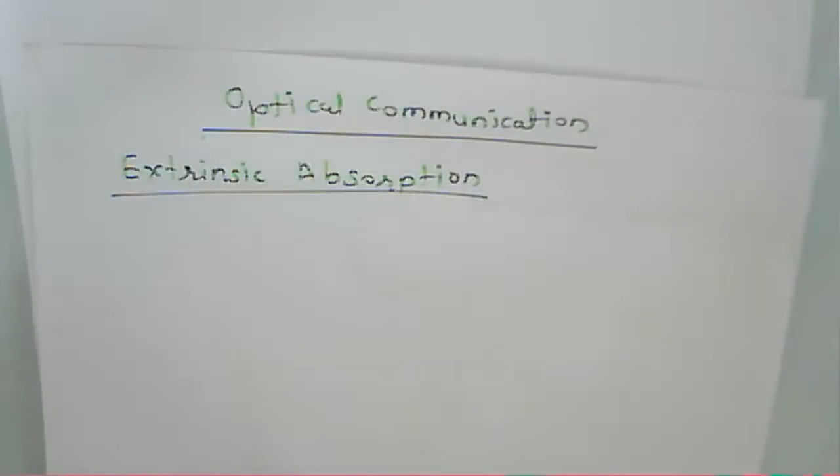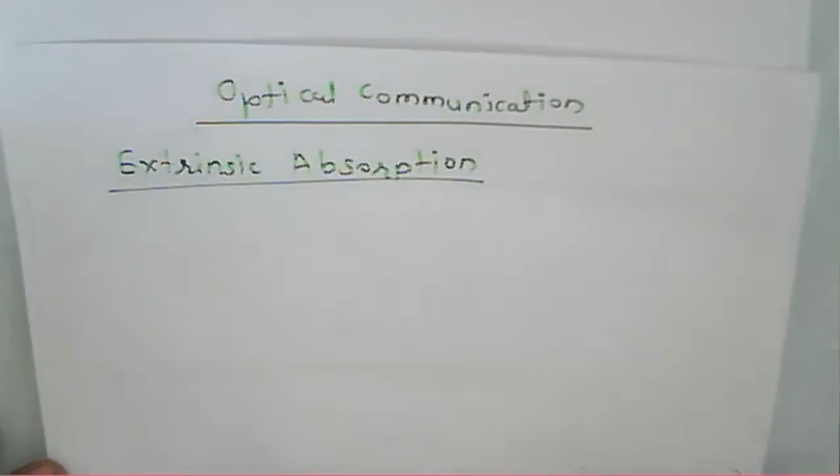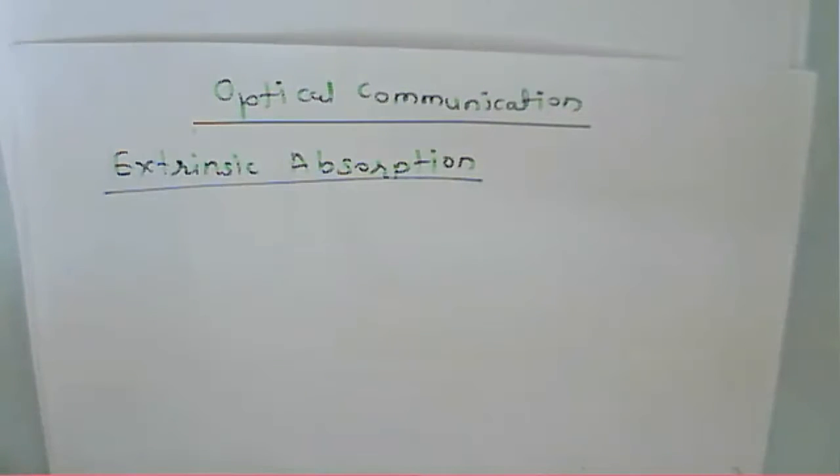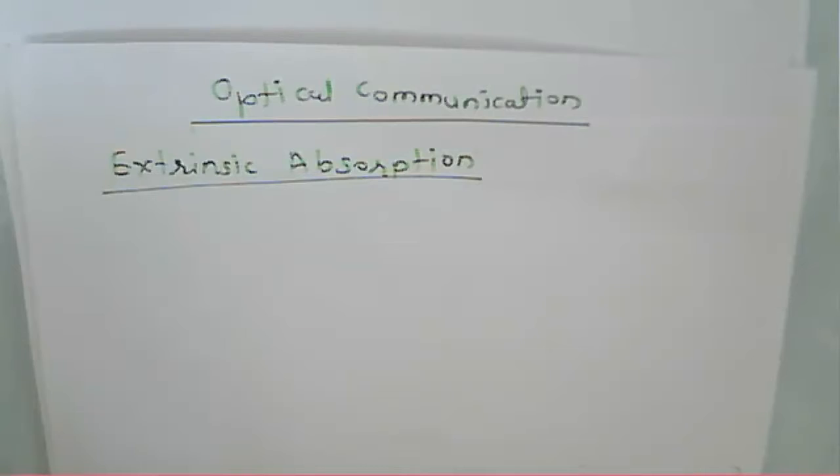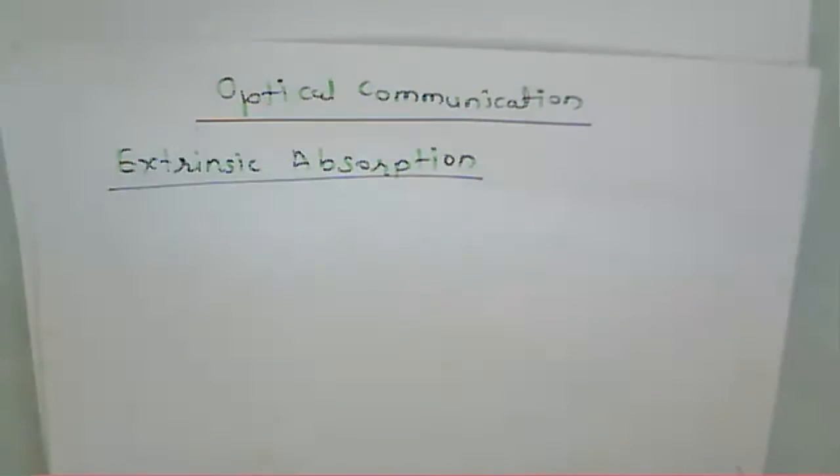Today we will learn about extrinsic absorption. Now we have seen intrinsic absorption earlier. In intrinsic absorption, we say that absorption is due to the pure silica glass. That is the absorption due to the pure silica glass, and because of its basic molecular structure, that loss will occur in the near infrared region. So that is the intrinsic absorption.